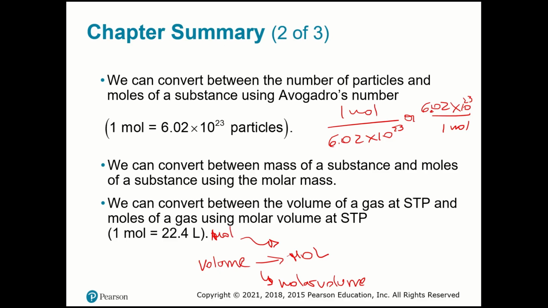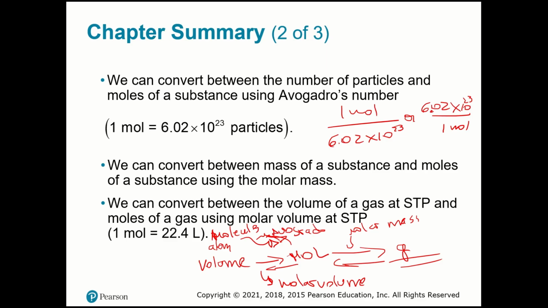If you have molecules, particles, or atoms, you use Avogadro to find moles as well. Through moles, I can use molar mass to find grams, and you can go the other way as well.